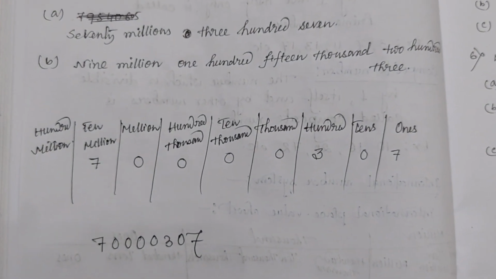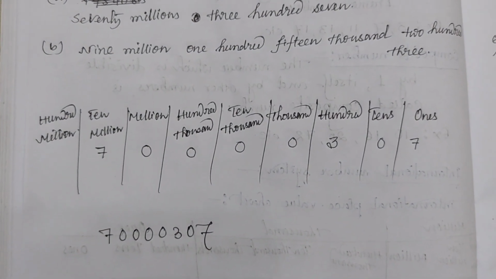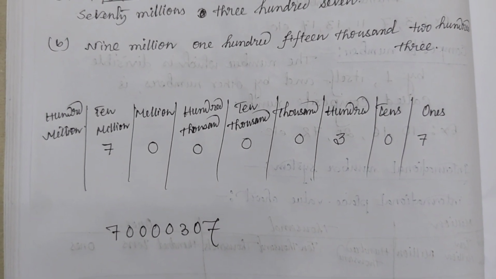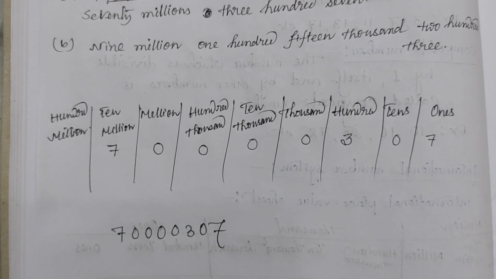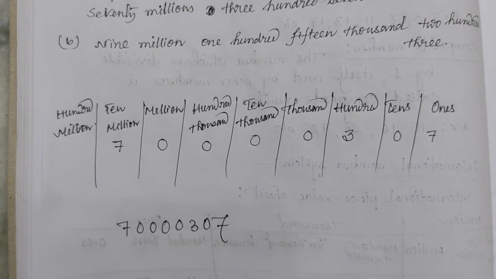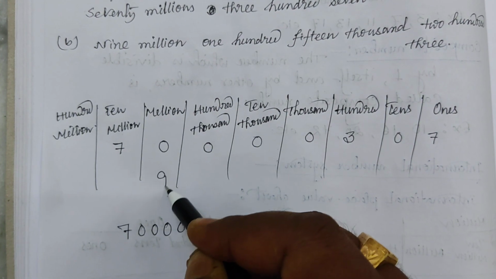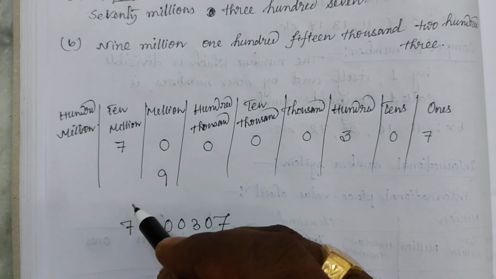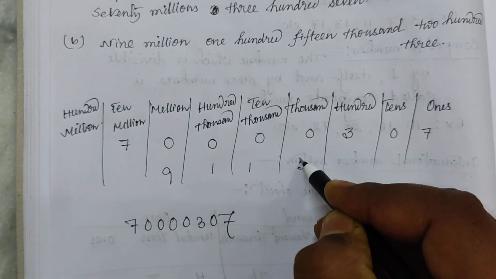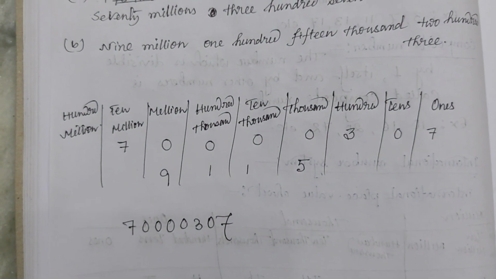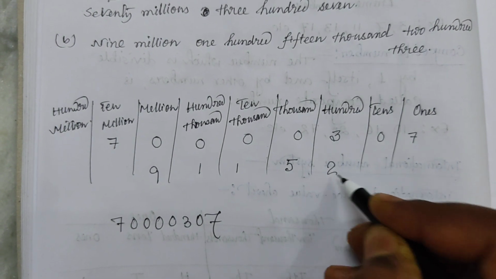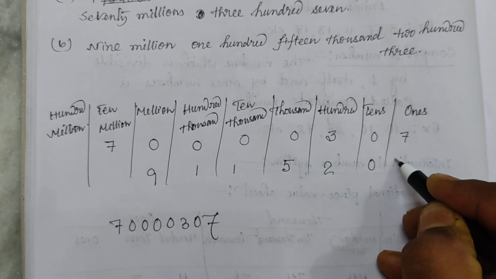Next, number B, 9 million 115,203. So 9 million, so in million it will be 9. 115,000 total. 203.